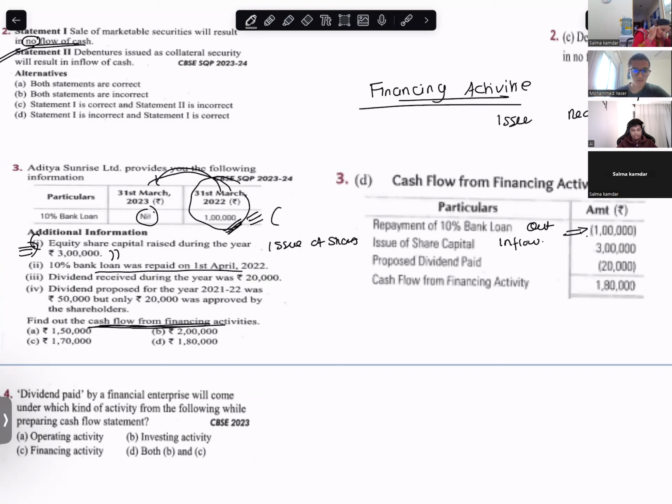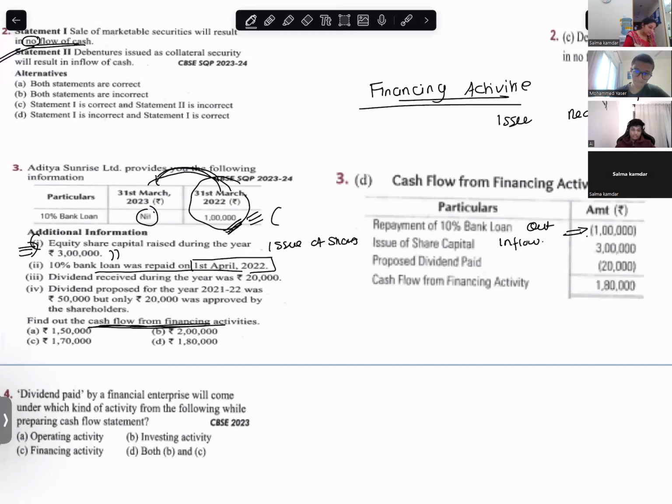Loan was repaid on 1st April. We already derived that. If instead of 1st April there was some other date, you would also calculate interest on loan. Read the third adjustment, Anas.